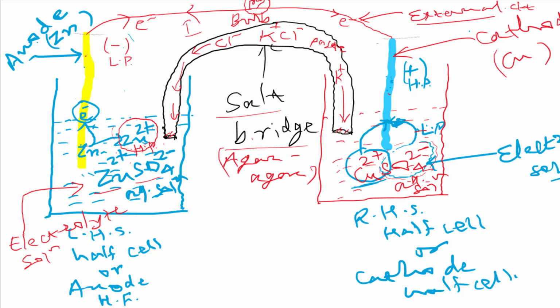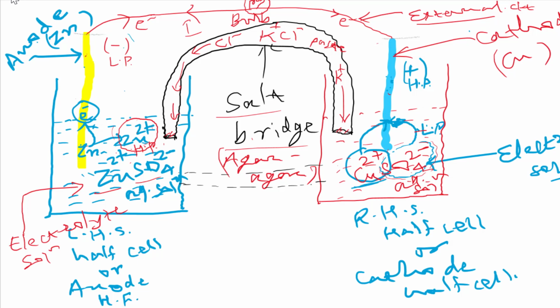You got it? Now we are taking one more point. Let us suppose we connect both the half cells directly without using the salt bridge, then what happens? Even then we can complete the circuit here if we connect these two half cells directly.